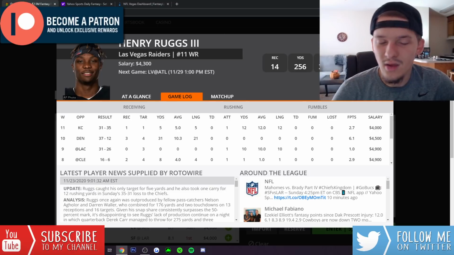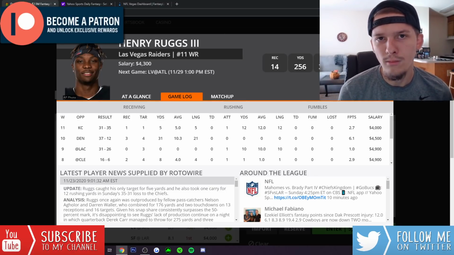However, he's really cheap this week, and it's a matchup on the road against the Falcons in a dome, in a great game environment, a game that projects to be high-scoring. We've already talked about how bad this Falcons defense is, how much they have struggled to defend the pass. They don't really have any good corners. If there was ever a spot for Henry Ruggs to finally break out and put up a big game, it's going to be this week against the Falcons.